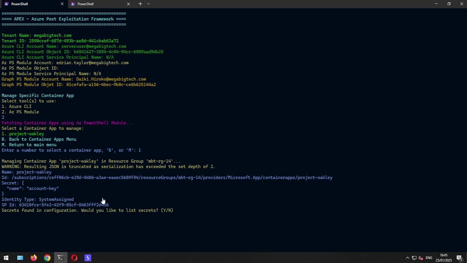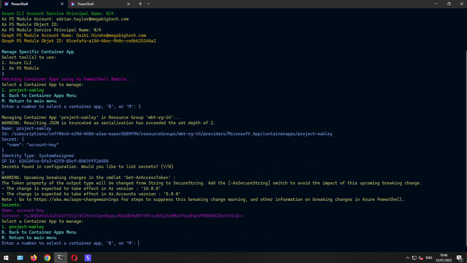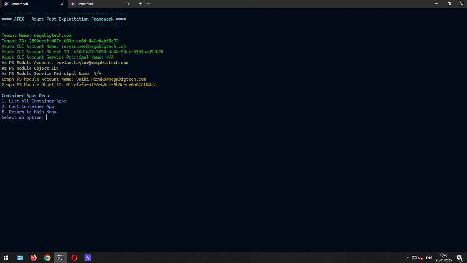Then if there is a service principal tied to it and what type it is. And if it finds that in the config there is a secret, then it will ask you whether you want to see it or download it. And if we do that, we can see, hey, there is an account key in there, and that is the content of this account key. And continuing from there, you need to check on your own in Pwn Labs and play around with that.